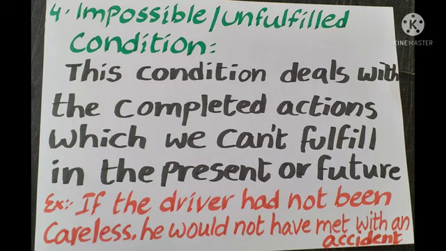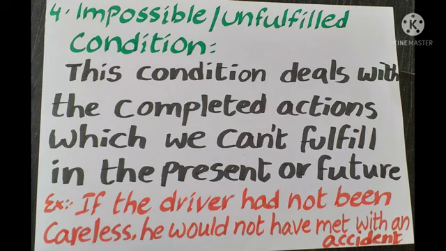Okay, that means both the subordinate clause and main clause, that means both the dependent clause and independent clause must be in past tense only, that means past perfect only. Okay, for example, see, the driver was careless, so he met with an accident. What is the meaning of this? If the driver drives the car carefully, there would be no scope for meeting with an accident. So, we should conclude that if the driver had not been careless, he would not have met with an accident. If he drives carefully, there is no scope for accident.